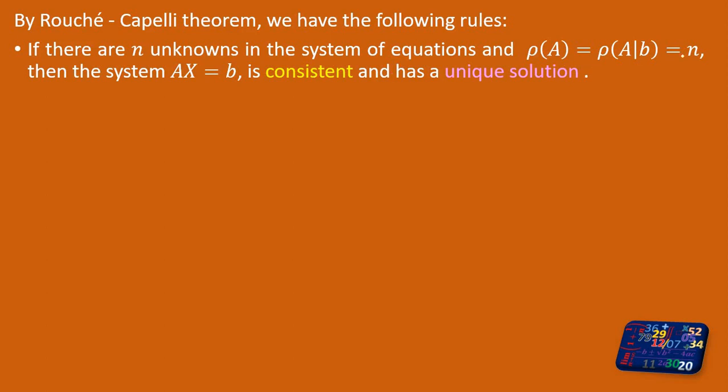But if the value is equal to n, the number of unknowns, then definitely the system has a unique solution. This point we want to remember.